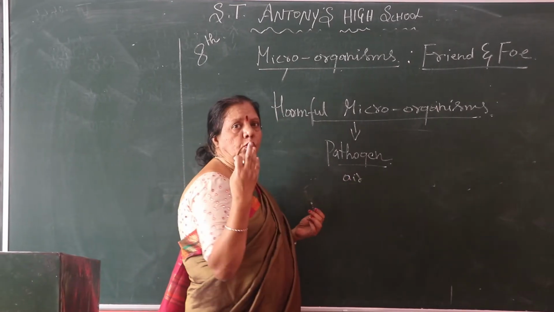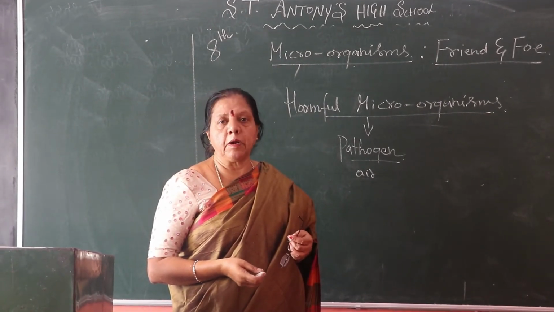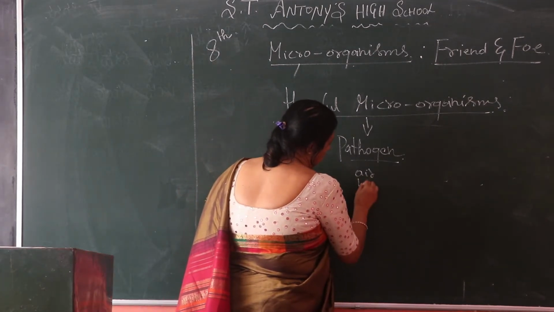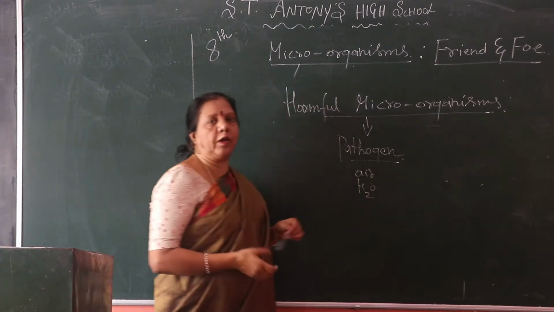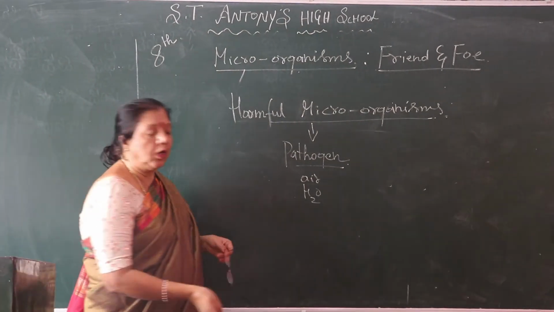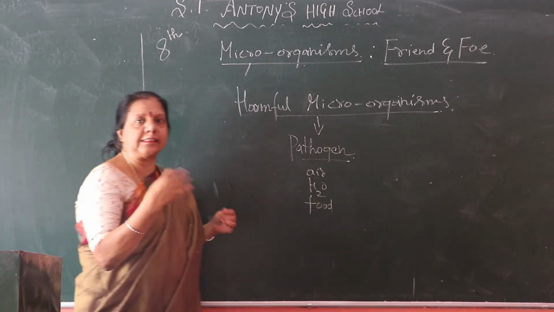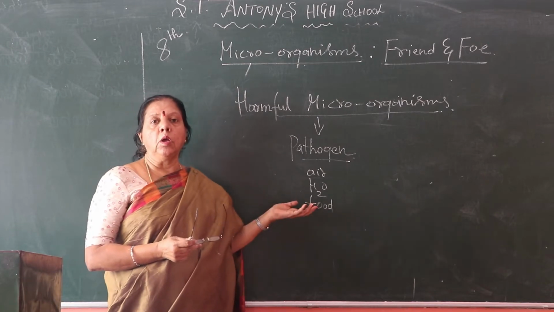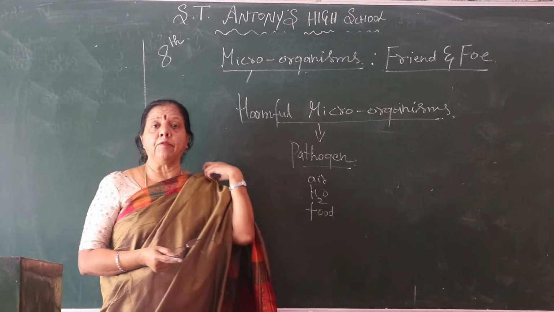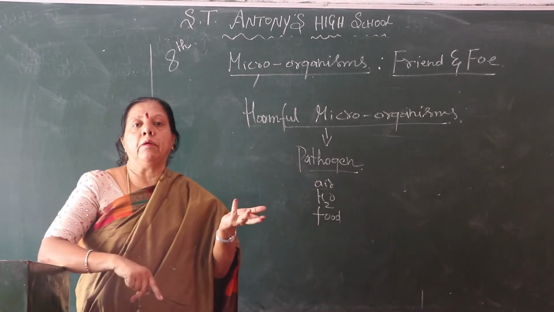air. There may be some microorganism in the air that you have inhaled. Correct, children? Next, maybe water, H2O, you all know. Through water, through stale food, you eat rotten things because they seem tasty. In this way it causes diseases. Not only that, some friend of yours may have a fever.